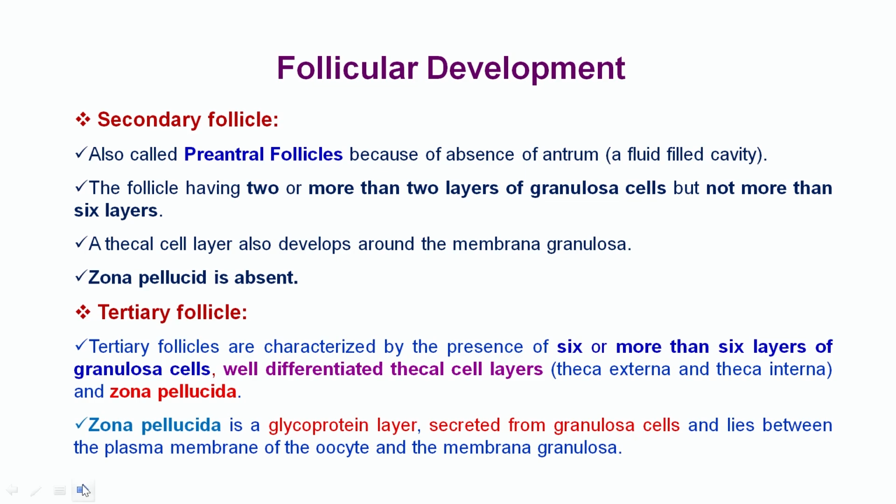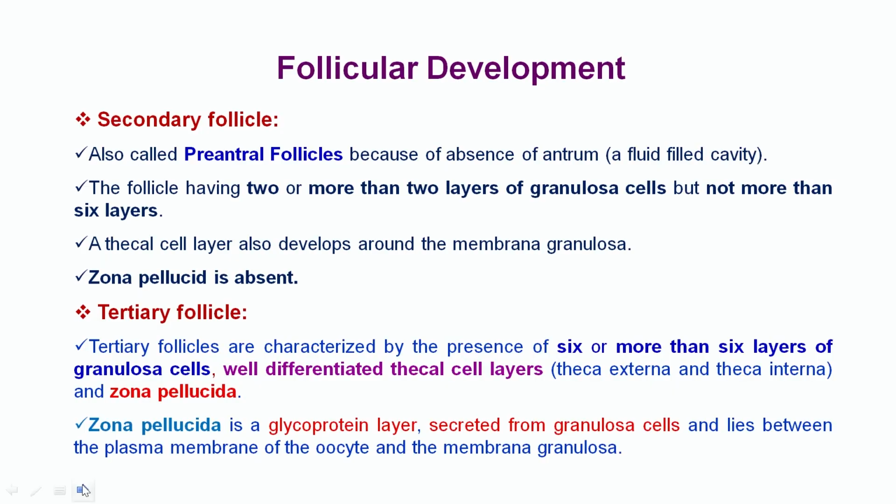Another name for the secondary follicle is the pre-antral follicle, because there won't be an antrum in the follicle. The antrum is a fluid-filled cavity. The secondary follicle has two or more layers of granulosa cells, but not more than 6 layers. A thecal cell layer also develops around the membrana granulosa. Zona pellucida is absent in the secondary follicle.